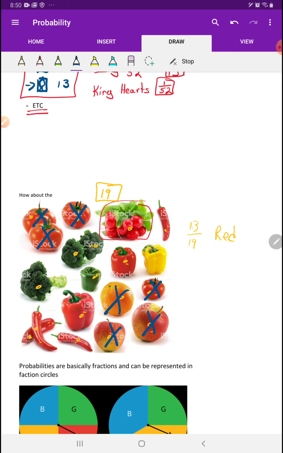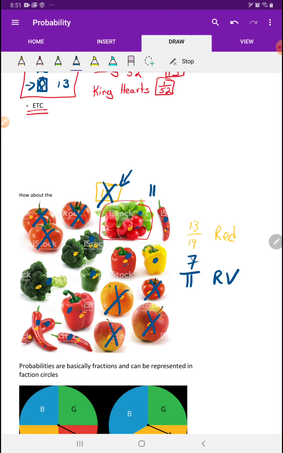Okay? So now we don't have 19 items anymore because we're only talking about the vegetables. So this number, it's not right anymore. 19 was right when we were talking about everything, but it's no longer right because now we're only talking about part of it. So we have to recount. 1, 2, 3, 4, 5, 6, 7, 8, 9, 10, 11. So now my number is 11. So what's the probability of getting a red vegetable? It's 1, 2, 3, 4, 5, 6, 7. That's 7 out of 11.